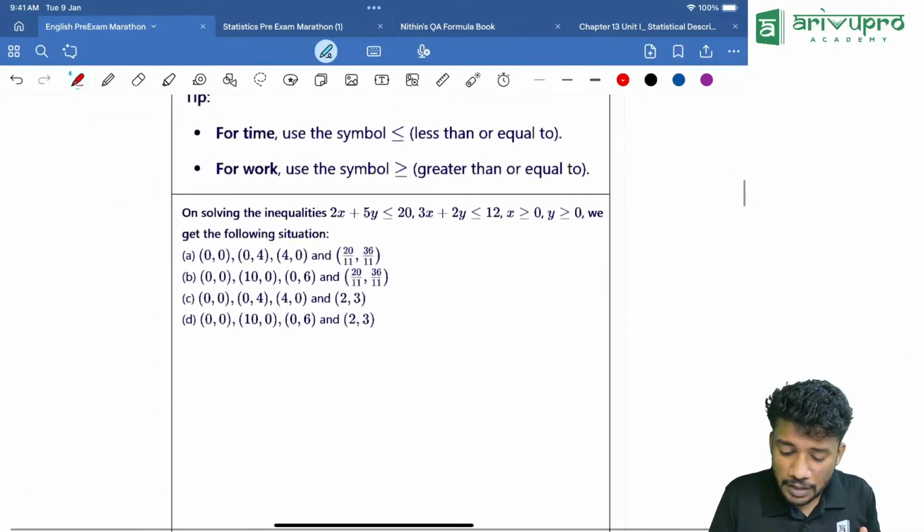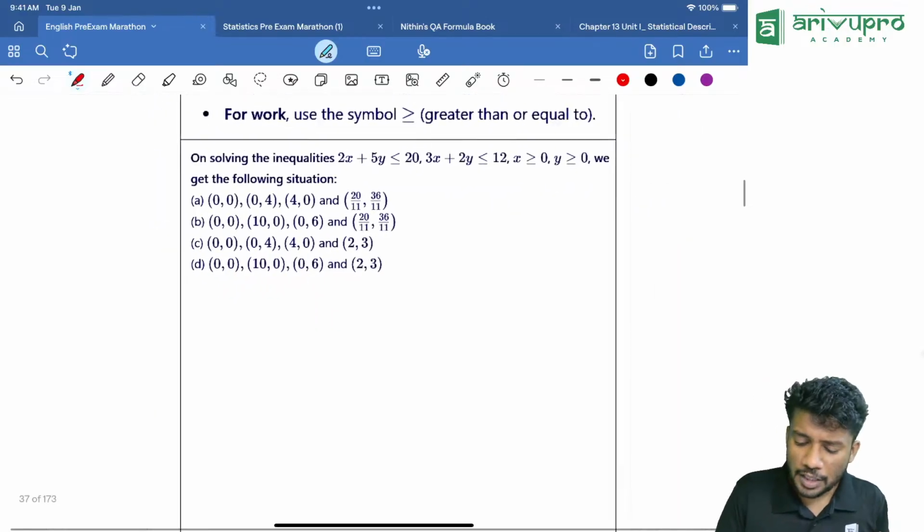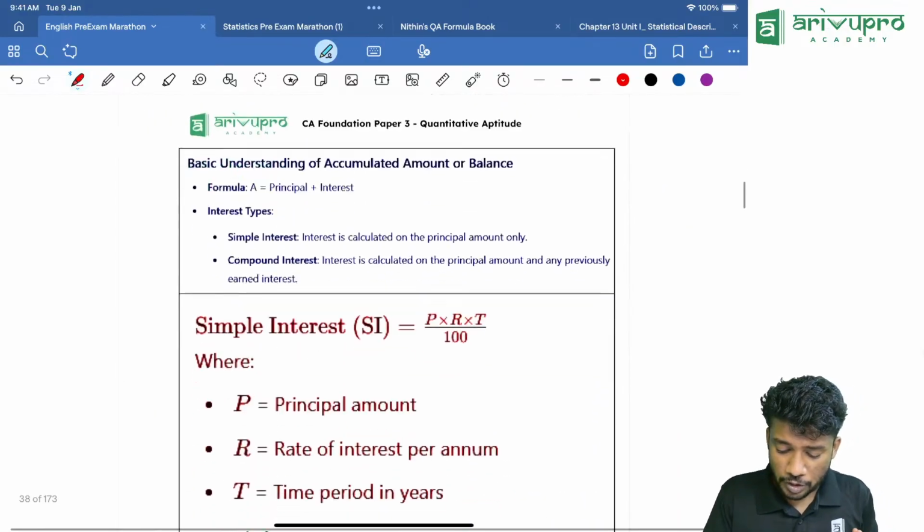Now that is mentioned over here. For time, we will use less than or equal to. For work, we will use greater than or equal to.